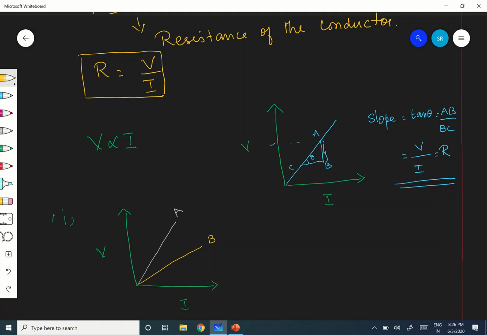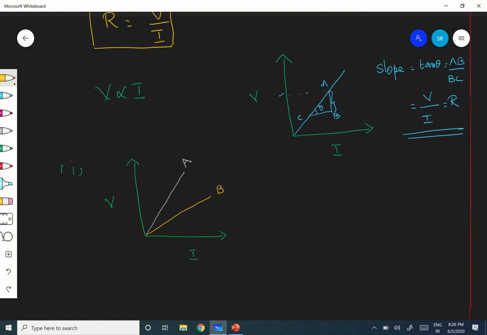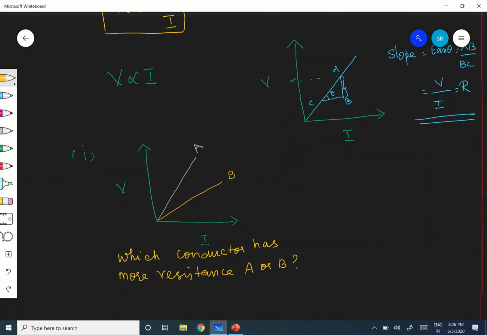Now, what I want is here. In this plot given, the question is, which conductor has more resistance, A or B? This is the question. Very simple. You know, the slope gives you the resistance directly. But here, you can find out immediately, with no time.